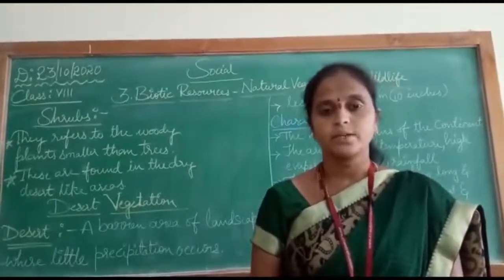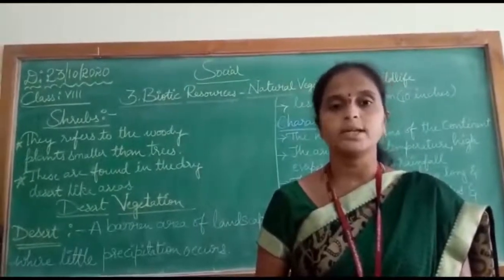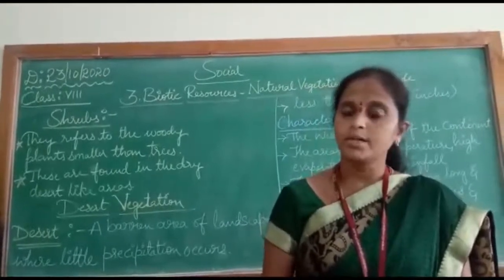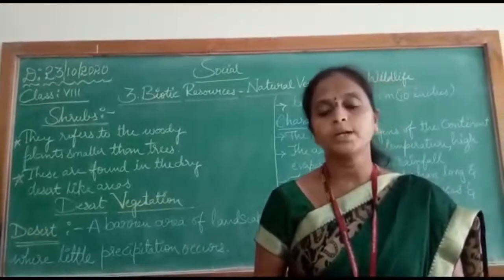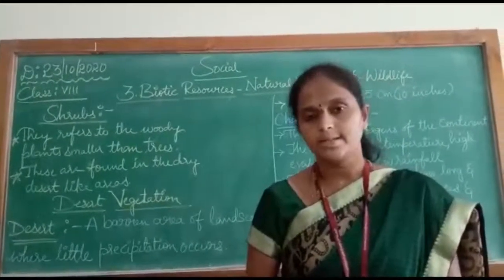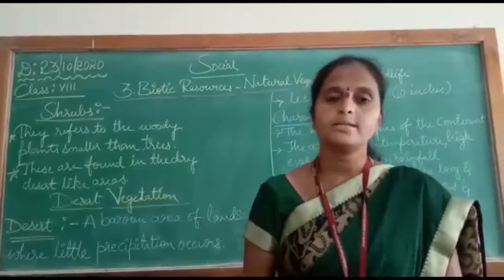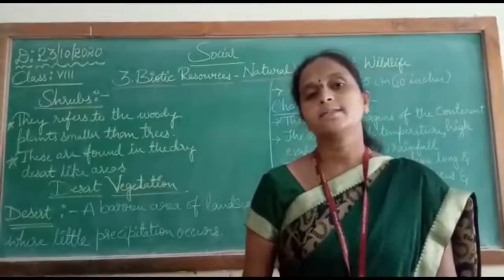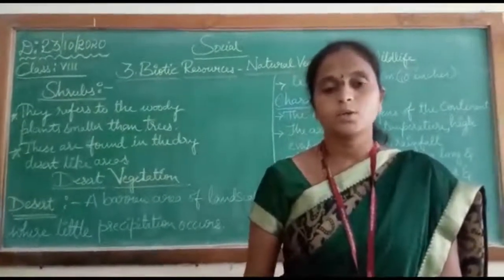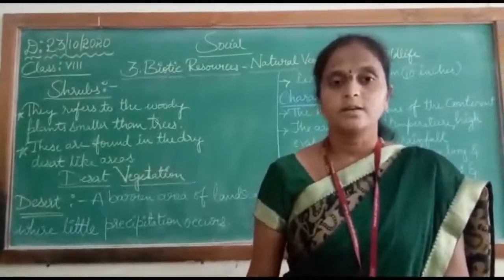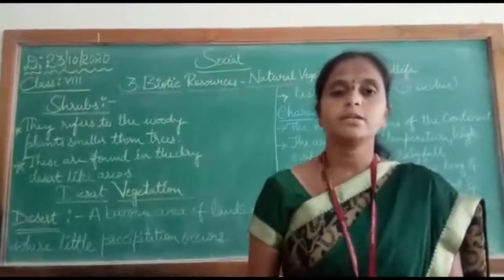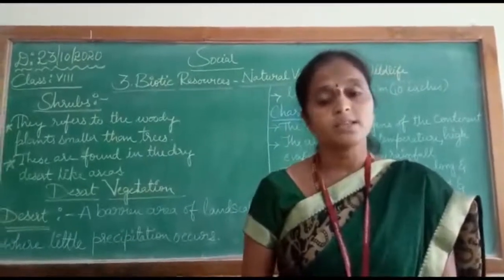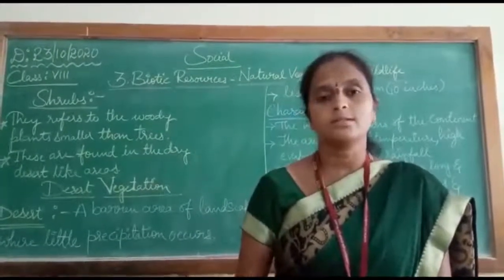So in our country you all know about the Thar desert which is located in Rajasthan. It is the hot desert, and along with that we have one more desert, that is cold desert. Yes, there are two types of deserts: one is hot desert and one is cold desert. Thar desert is the hot desert which is located in Rajasthan, and cold desert is Ladakh, which is located in the Himalayan ranges, in the eastern side of Jammu and Kashmir, which is covered with ice throughout the year. So in this way, Ladakh is known as the coldest desert.